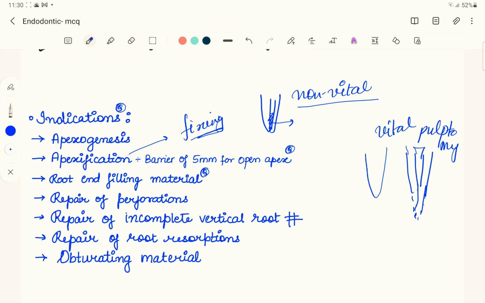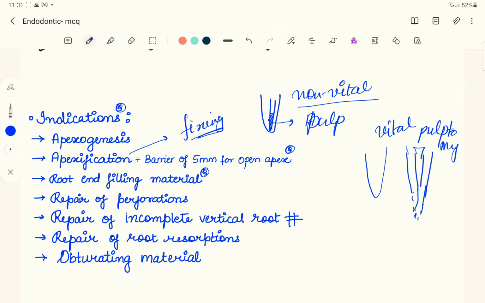So the first thing you need to do is clean up the whole canal. In case of apexogenesis, you don't have to go for whole canal removal, that is, we are not doing a pulpectomy for apexogenesis. On the other hand, for apexification you have to do a root canal treatment, or a pulpectomy procedure.